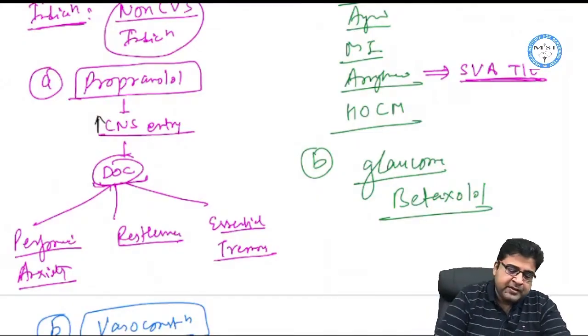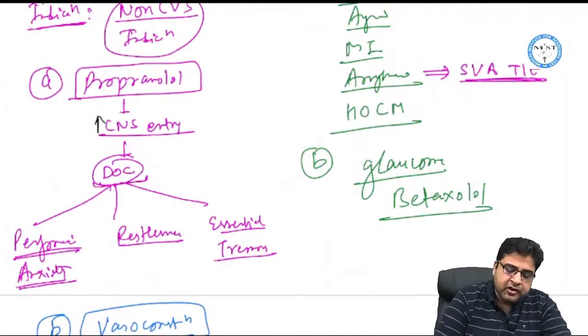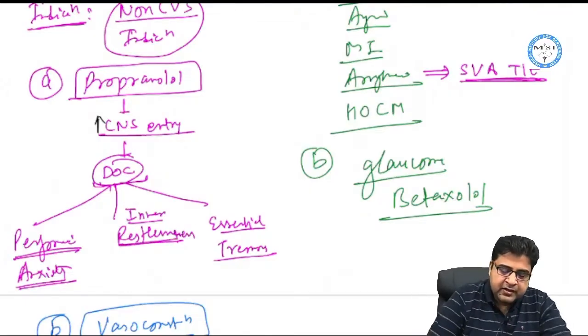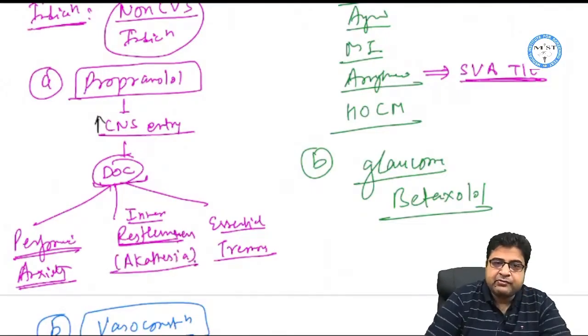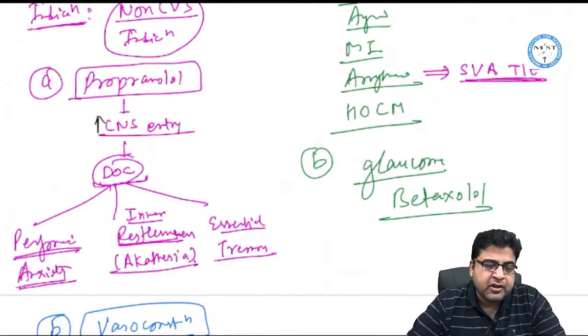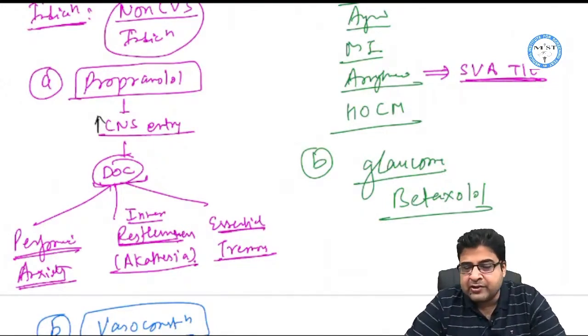One is performance anxiety. It's a drug of choice for performance anxiety. It is the drug of choice for inner restlessness, which is also known as akathisia. So it is a drug of choice for inner restlessness. Plus it is also the drug of choice for essential tremors.